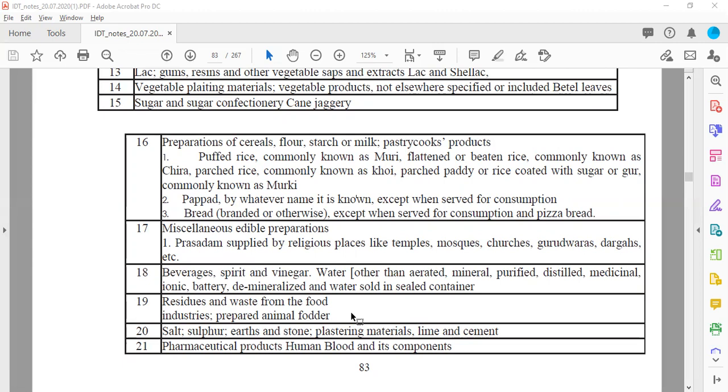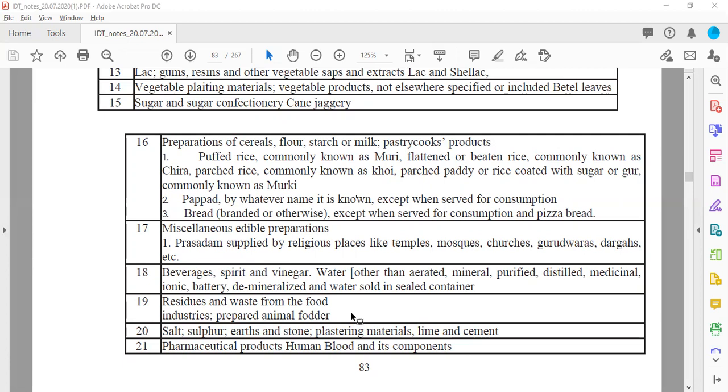Residues and waste from the food industries, prepared animal fodder. So many times the food industry's remaining product or waste is processed and converted into a product which can be used as animal fodder. Then salt, sulfur, earths and stones, plastering material, lime and cement.